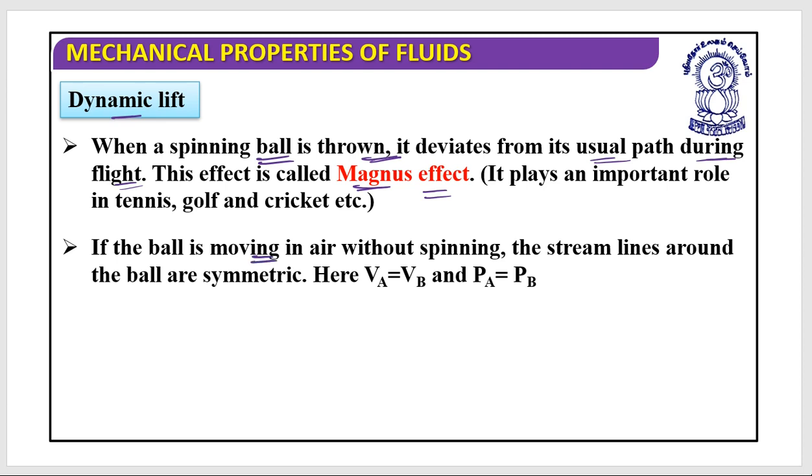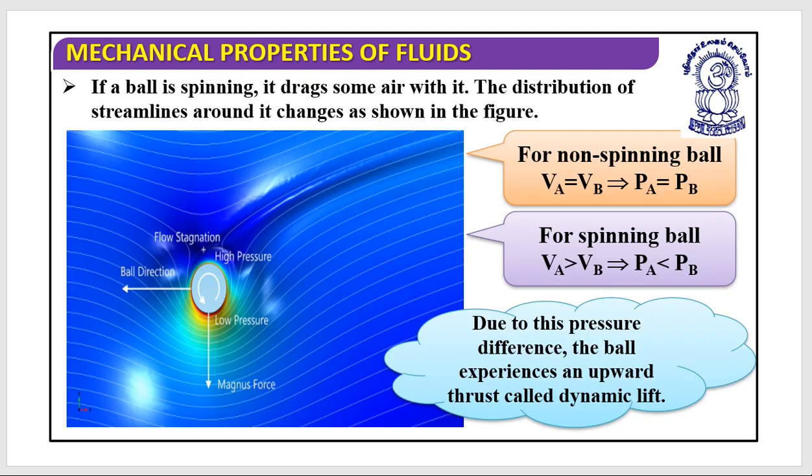If the ball is moving in air without spinning, the streamlines around the ball would look something like this. Let's suppose this is the ball. As you can see, at this region there is a very dense region and this is a low density region.